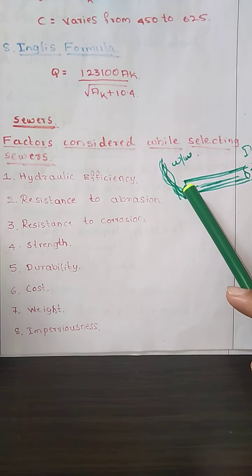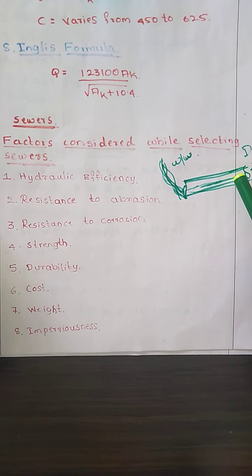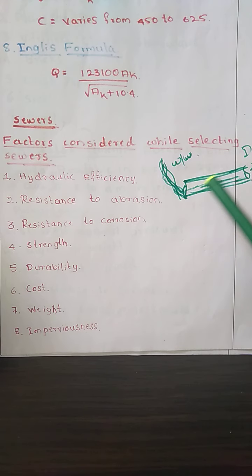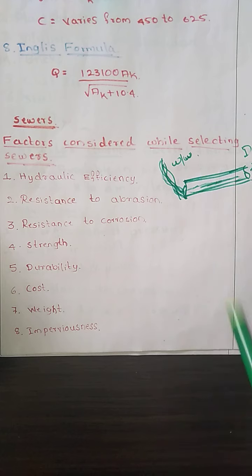If it is flowing in through the sewer line, then there may be erosion of the sewer. Whatever the material that we have used, due to the higher velocity, these particles may touch the surface of the sewer, and so it may erode. Erosion of the sewer material may take place, due to which abrasion of the entire sewer may take place. For a longer life of a sewer material, it should have higher resistance to abrasion. Whatever sewer material we are going to use, it should have higher resistance to abrasion.